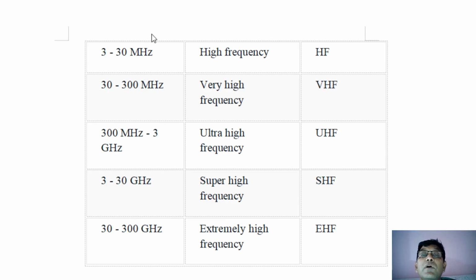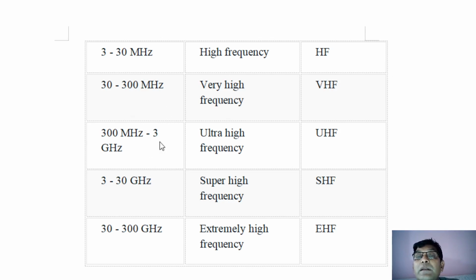So you just go on following this table, and you will understand that there is a particular electromagnetic spectrum. Start from 3 hertz to 30 hertz, take that 30 hertz again in the next column and multiply it by 10, and like that you go on multiplying, and you will get the electromagnetic spectrum.